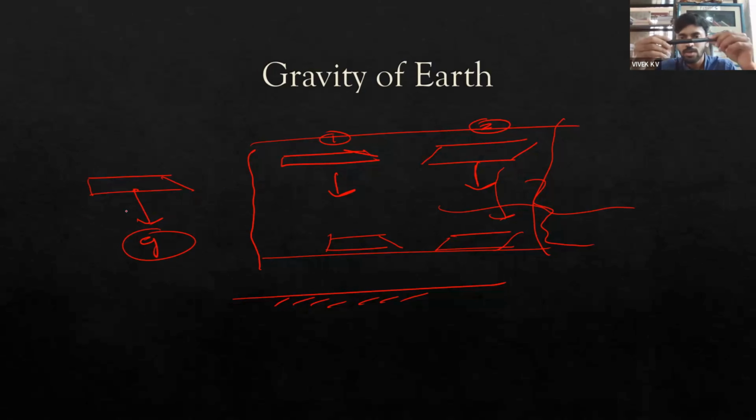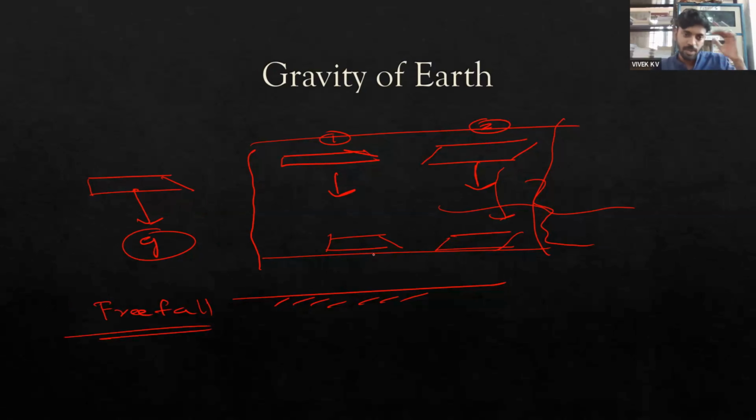If I drop something from a large height, we can see that as it comes down, the velocity keeps on increasing, which means the body is under acceleration. The value of acceleration remains the same for every object, irrespective of their masses. That concept is known as free fall, which means something is falling under the influence of gravity only.